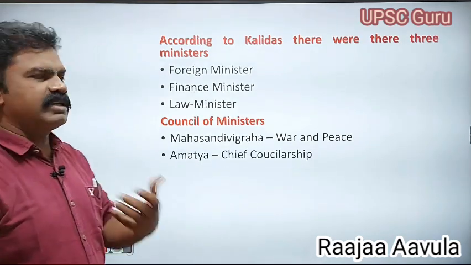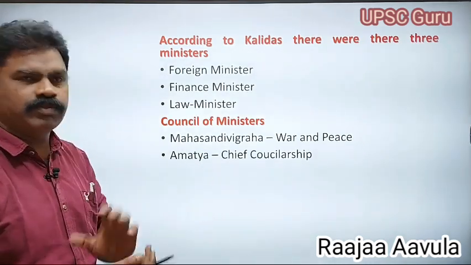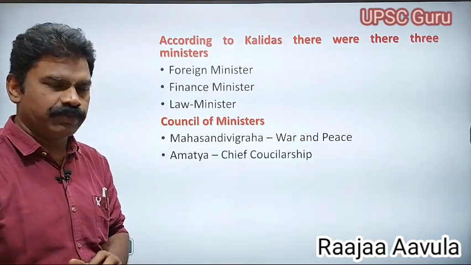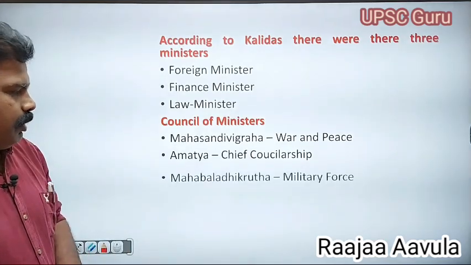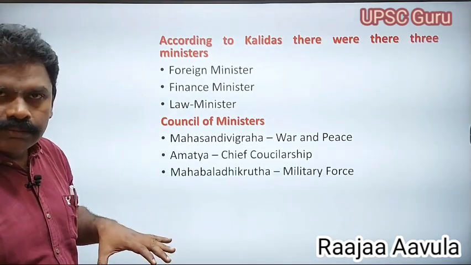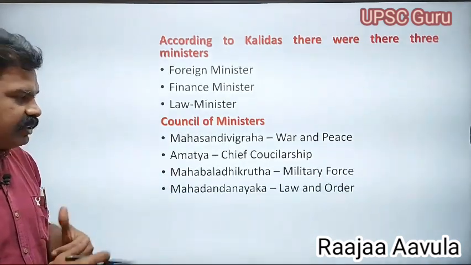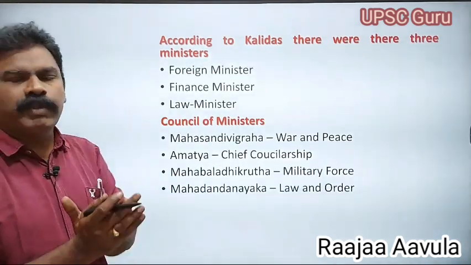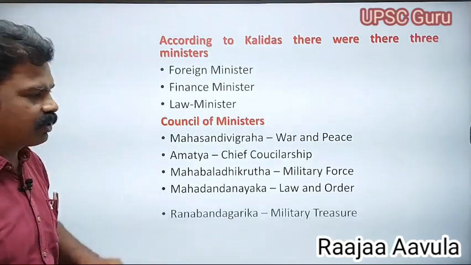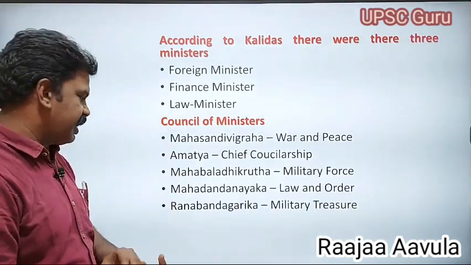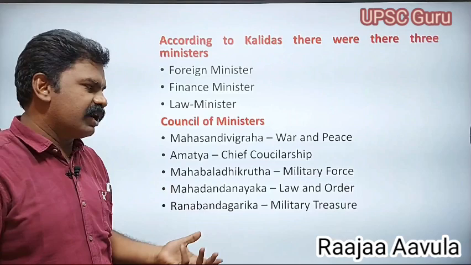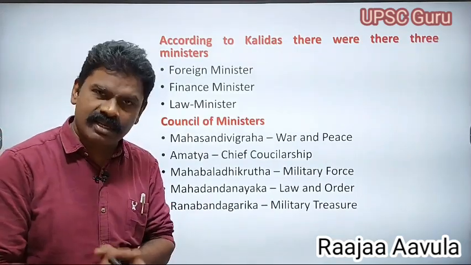Next, Amatya, he was chief of the counselorship. Mahabaladikruta was head of the military force. Mahadandanayaka used to maintain law and order. Law and order was under the control of the Mahadandanayaka. Ranabhandagarika was a treasurer.